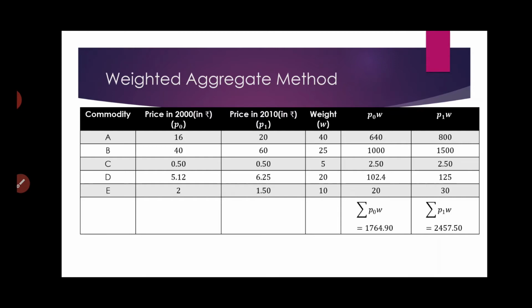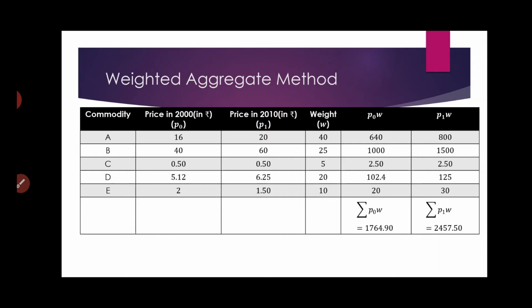So let us calculate those values and also add them up. After calculating the product of the price and the weight, and then adding up, we have these two values. Do it all by yourself. It is a simple calculation, I'm sure you will be able to understand.